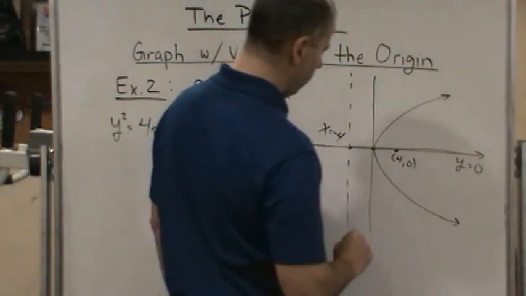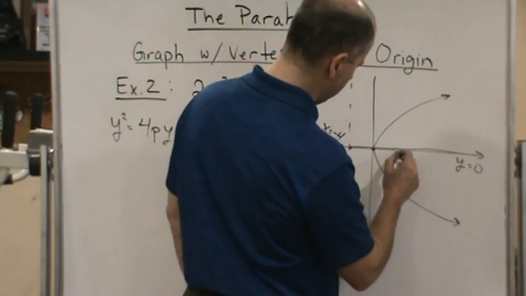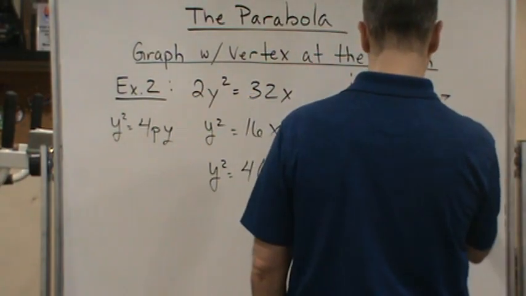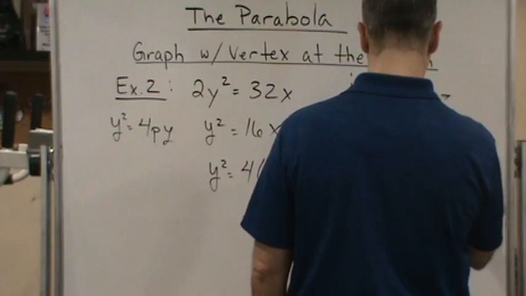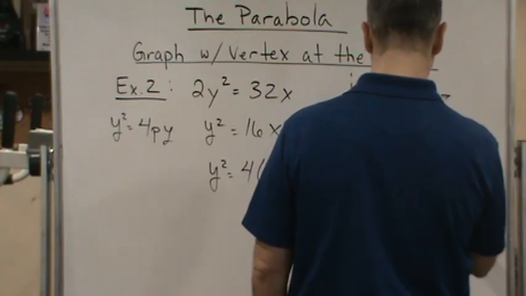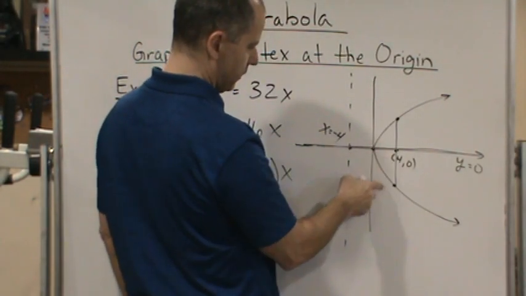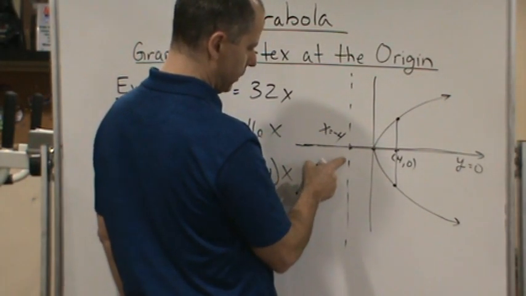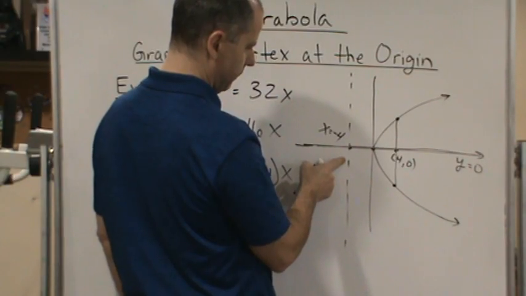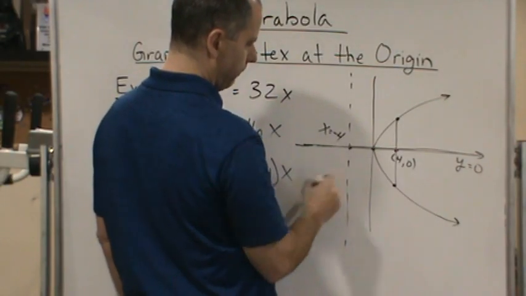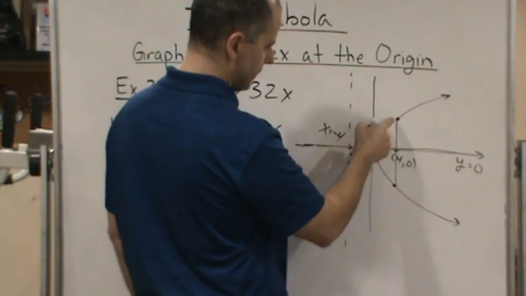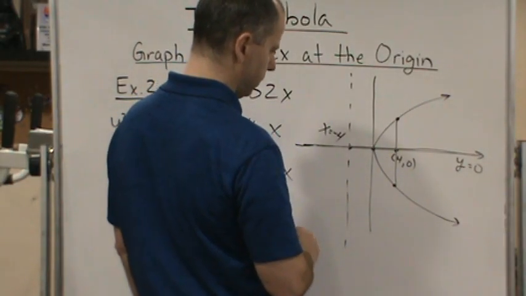Now, also, let's talk about the latus rectum. In this case, the latus rectum is going to be this line segment that is parallel to the directrix but goes through the focus. So this line segment is called the latus rectum.